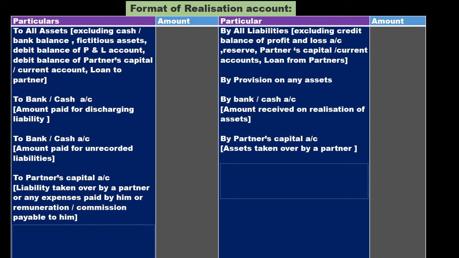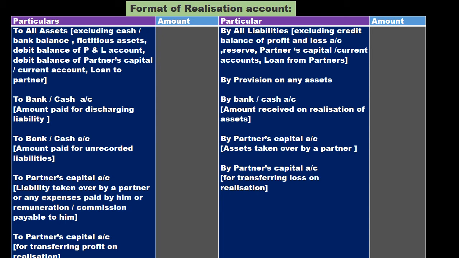After posting all necessary items regarding realization account, we will start balancing it. First, if the debit side is smaller and the credit side is greater, we will get profit, and that will be shown as transfer to partners capital account in their profit sharing ratio. If the reverse situation arises, if the debit side is greater and the credit side is lesser, in such a situation loss will arise. Again, that loss will be distributed between partners in their profit sharing ratio.